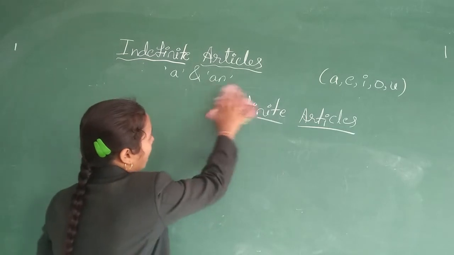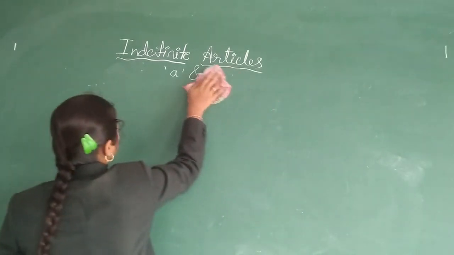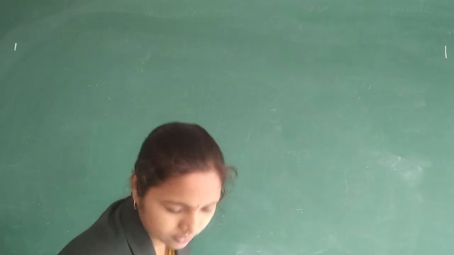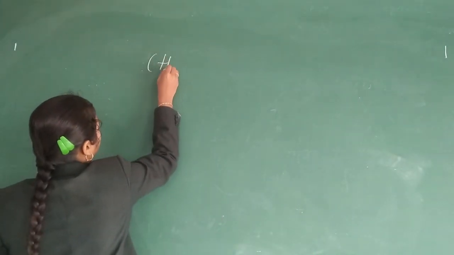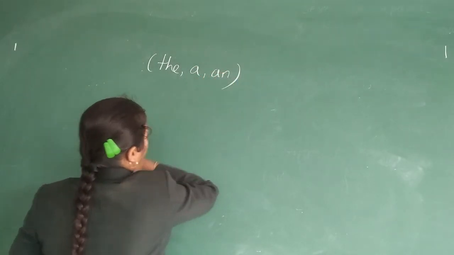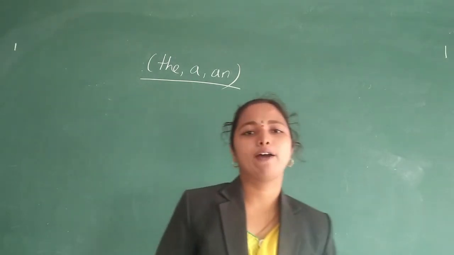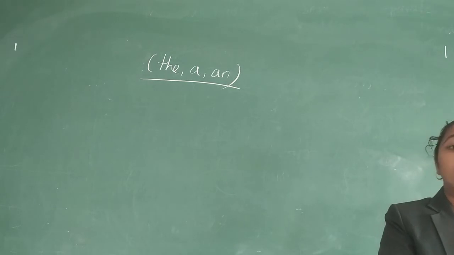So here I will give you a passage and you have to fill those blanks with the suitable articles: the, a and an. So by using these three articles, you have to do that exercise. You have to fill those blanks.